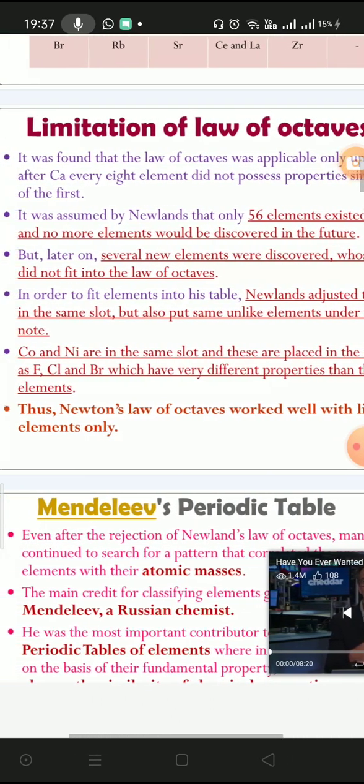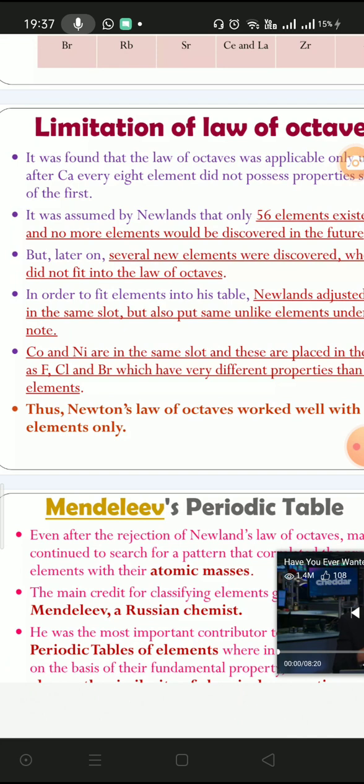Cobalt and nickel are metals, whereas fluorine, chlorine, bromine are non-metals and these are halogens. Many limitations were observed in the law of octaves.